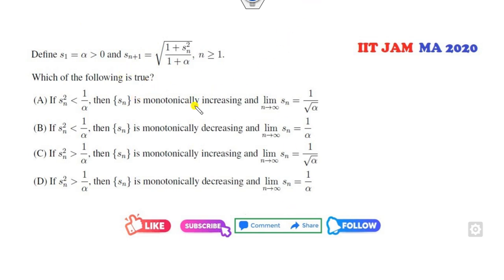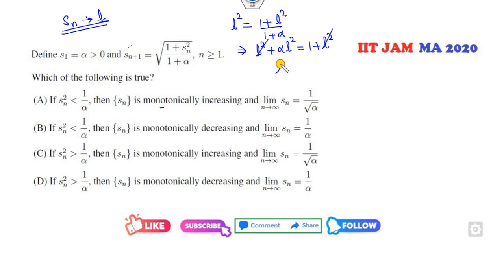Okay, monotonically increasing limits are there, so I assume this limit is L. Then L square is 1 plus L square over 1 plus alpha, so I can multiply them. L square plus alpha L square is 1 plus L square, so L is convergent to 1 by root alpha. So the sequence is convergent to 1 by root alpha, so this option is cancelled out.